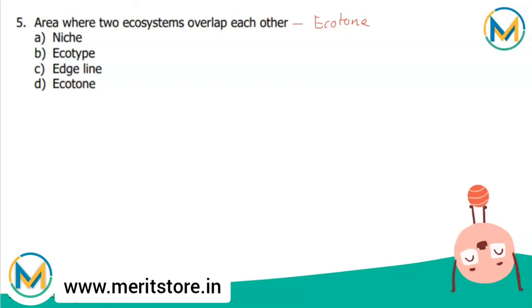An ecotone is a zone of junction or a transition area between two biomes, that is, two diverse ecosystems. Ecotone is the zone where two communities meet and integrate. For example, the mangrove forest represents an ecotone between the marine and terrestrial ecosystem. So the correct answer is option D, that is ecotone.